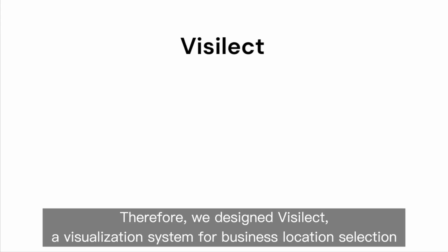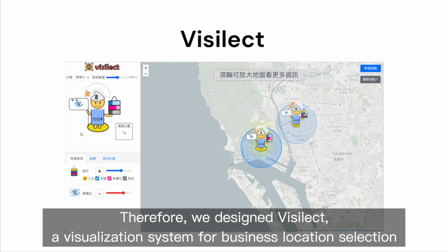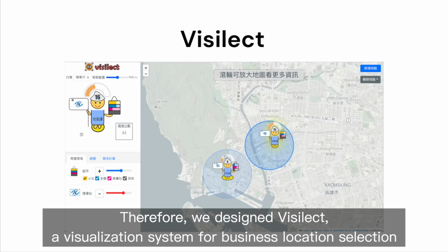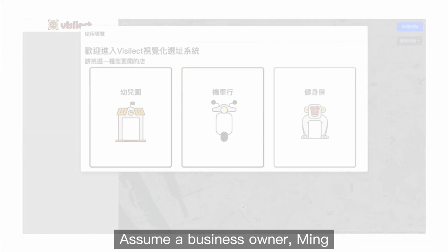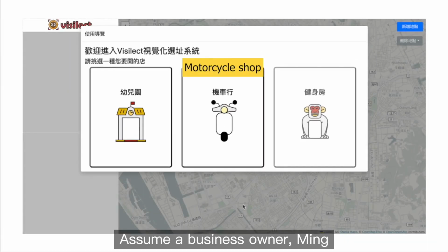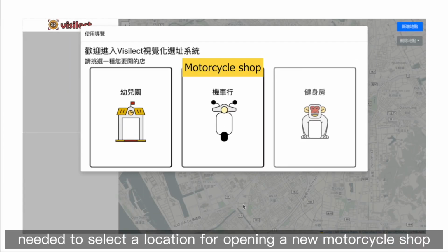Therefore, we designed Visilect, a visualization system for business location selection. Here, we present a demonstration of the visualization system. Assume a business owner, Min, needed to select a location for opening a new motorcycle shop.